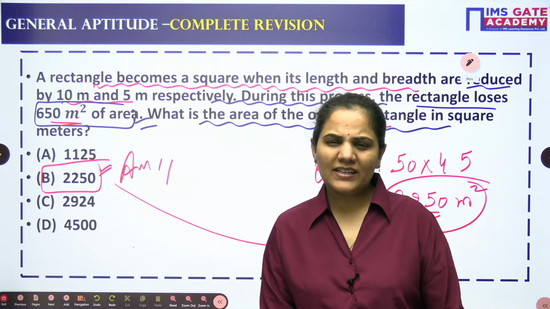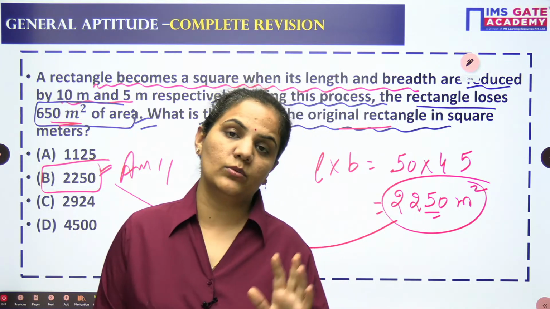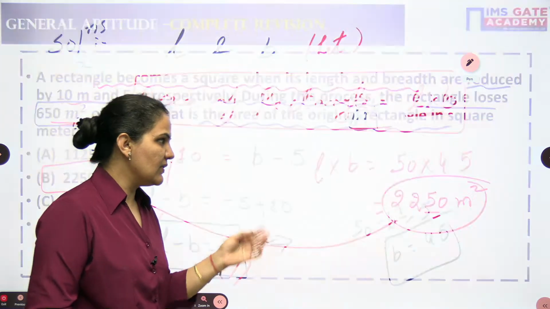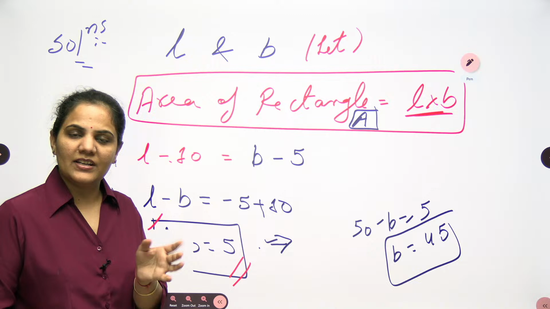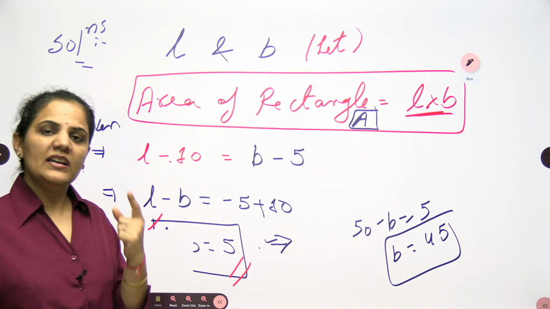Clear? So very easily we can approach this one, although this is a lengthy question. Why? Because two things are given to us, two conditions are mentioned to us. That's why we need to solve every condition here step by step. That's why it is a time taking question. Let's go for the next question.